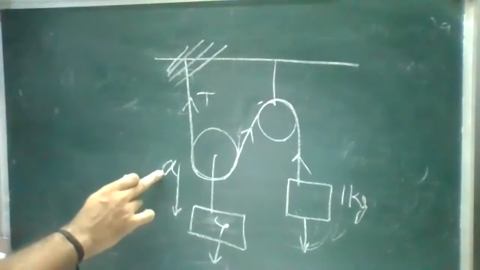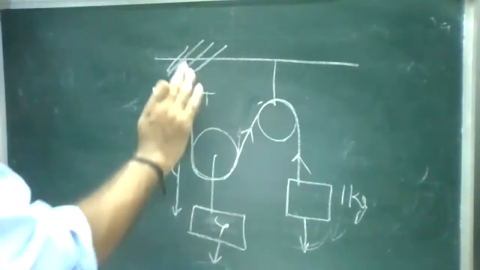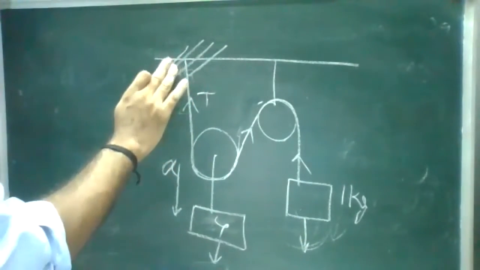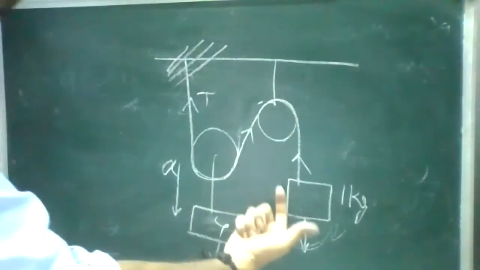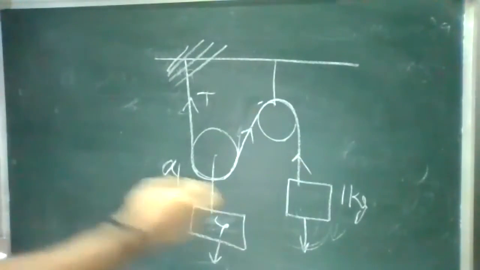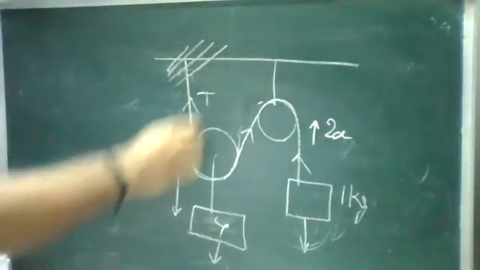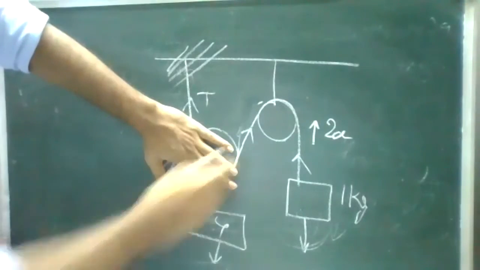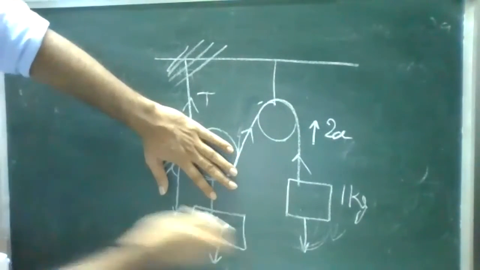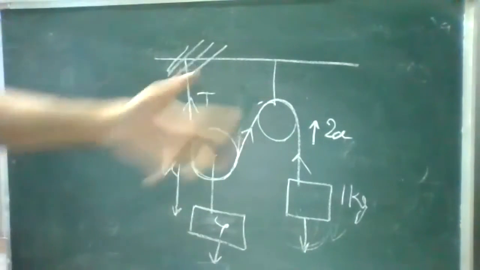And remember, it has to move with the same acceleration only. But see that this was fixed, one side was fixed. When it is moving downward, it will move faster because there are two pulleys which make it move faster compared to the acceleration. So the acceleration will be twice compared to the earlier because the two different pulleys are acting to make the object move faster compared to the actual one. When you're using only one pulley, it will be the same acceleration, but we are making the process faster by using the two pulleys. So the acceleration will be twice.